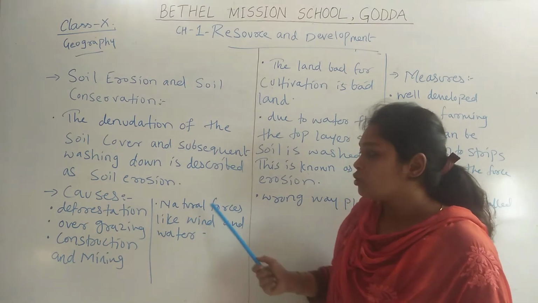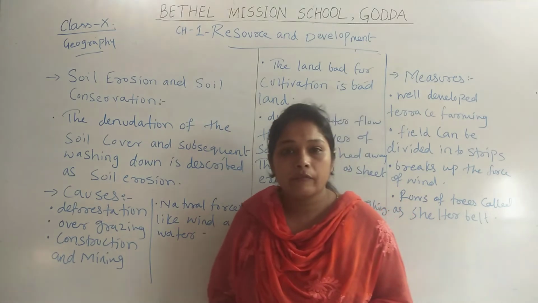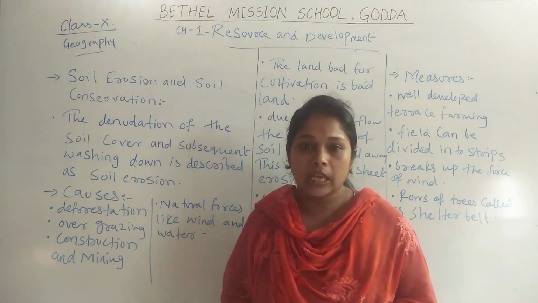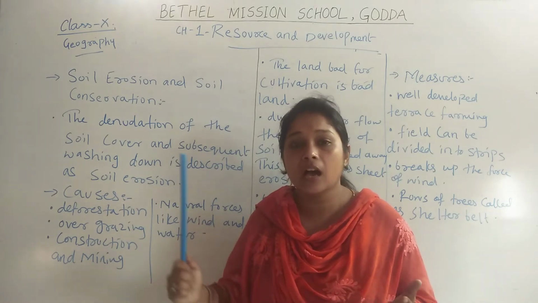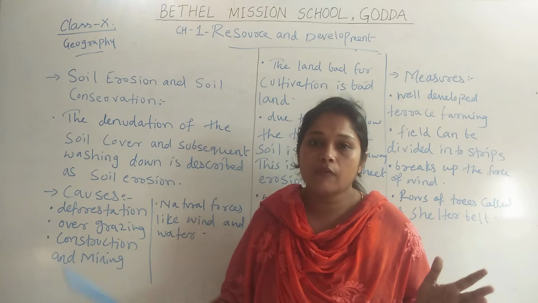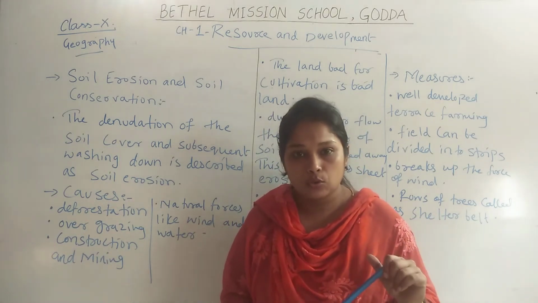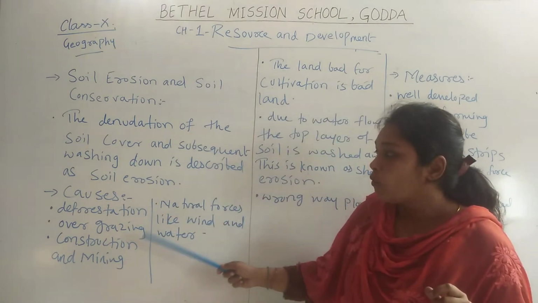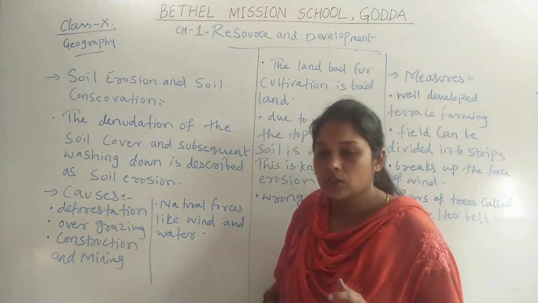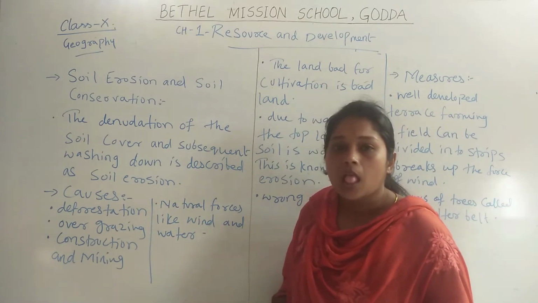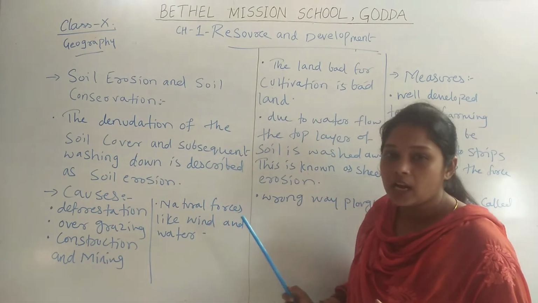And the last one is natural forces like wind and water. As I have told you, when there is heavy rainfall or when rivers are flowing very fast, they take away soil from the land, which causes land erosion. In the same way, when there is high wind, faster winds also take soil from the land with them, which causes land erosion. So we can see that there are four causes of soil erosion. First one is deforestation, second one is overgrazing, third one is construction and mining, and fourth one is natural forces like wind and water.